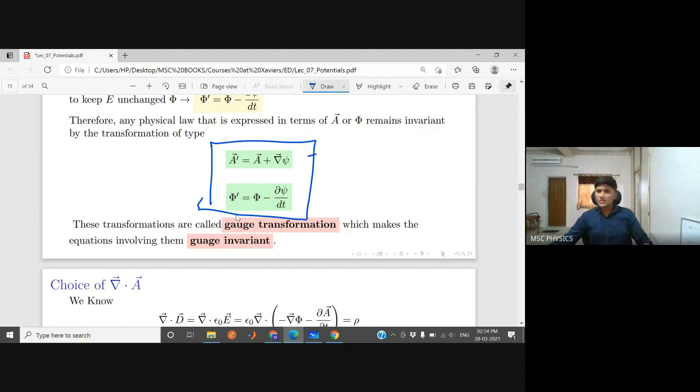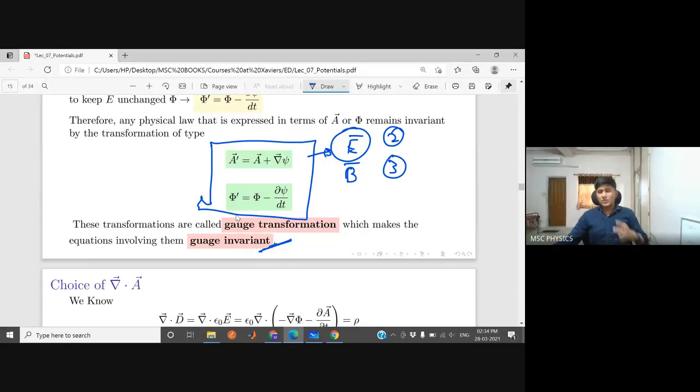And if you use them in Maxwell's equations, E and B are still the same. So in those Maxwell's equations, equation number 2 and 3 are still the same. So these two equations are known as gauge invariant equations.